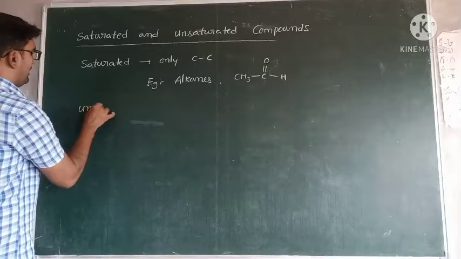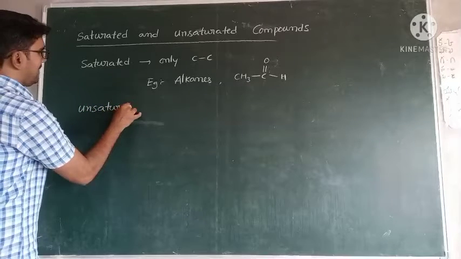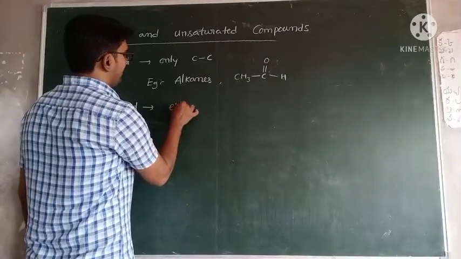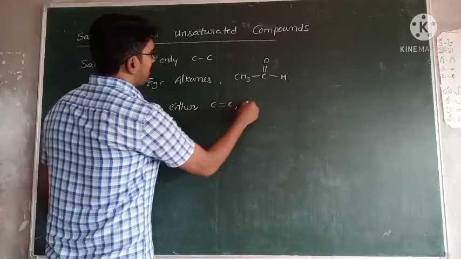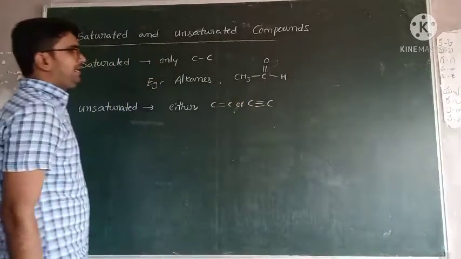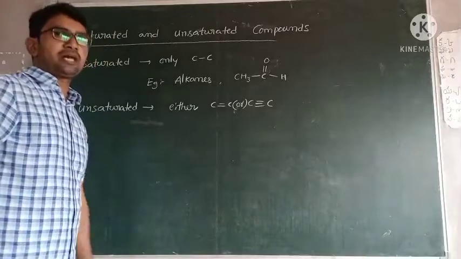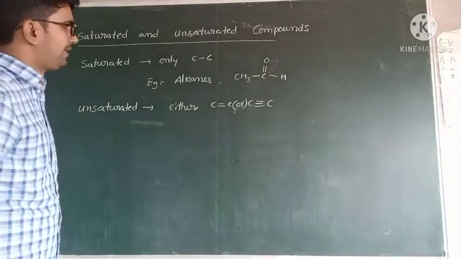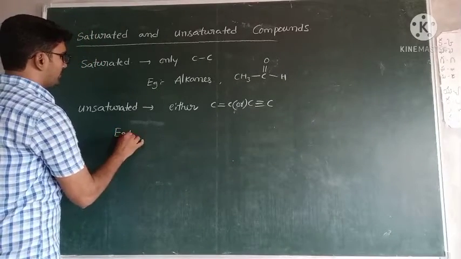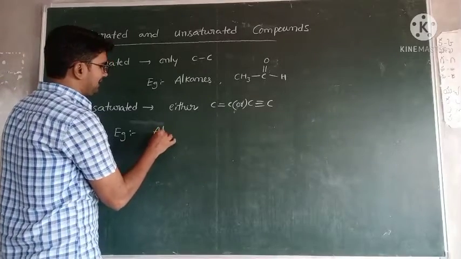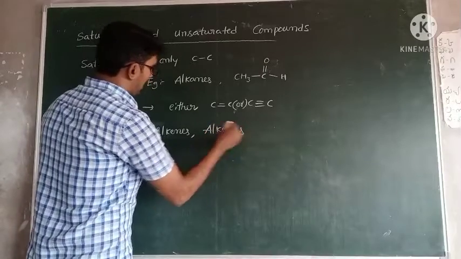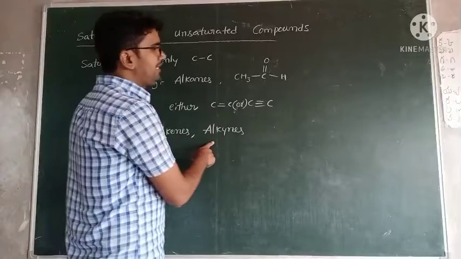So what about unsaturated? Unsaturated organic compounds means either C double bond C or C triple bond C. So simply, a double bond or triple bond is present between the two carbon atoms. Such types of compounds are called unsaturated compounds. Examples: alkenes and alkynes. Alkenes contain double bonds, alkynes contain a triple bond.